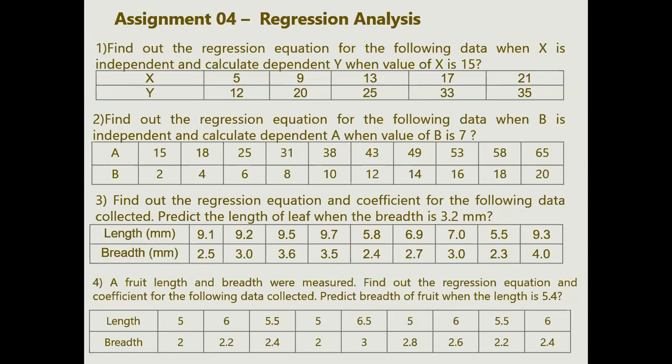Length. Length is independent. How? Ma'am, its amount is given, I guess 5.4, that's why. No. You have to just see. Here the breadth is given as 3.2 in the third sum. Just look at the third sum also. Predict the length of the leaf when the breadth is 3.2. Does it mean that this breadth is independent?